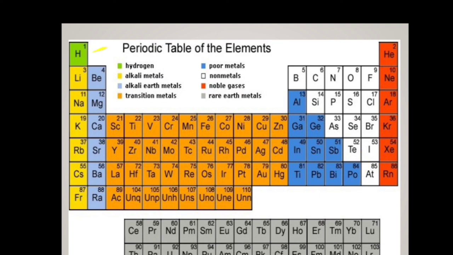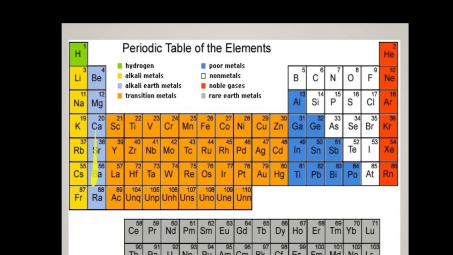Here this is hydrogen. The position of hydrogen is uncertain, so it is placed in the middle because it shows properties similar to the first group and the 17th group elements. These are the alkali metals. They always have 1 electron in the outermost shell, so the oxidation state of all the alkali metals is +1.